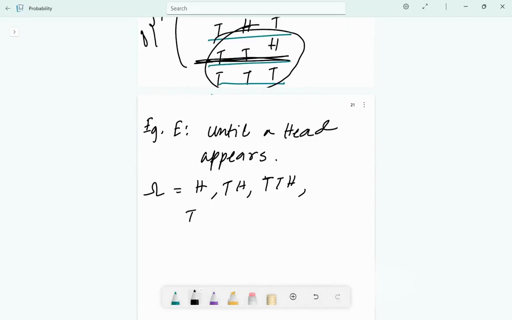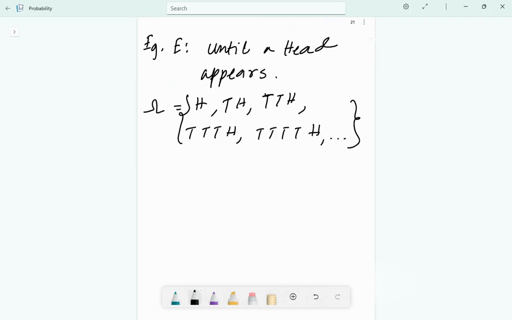And this will continue like T, T, T, H. And then what? 4 terms, T, T, T, H. This is a very easy trick to understand the result. Now, what did we find here? What is the observation? Observation is the outcomes are countably infinite. Countably infinite. Am I correct? Like this will go on.